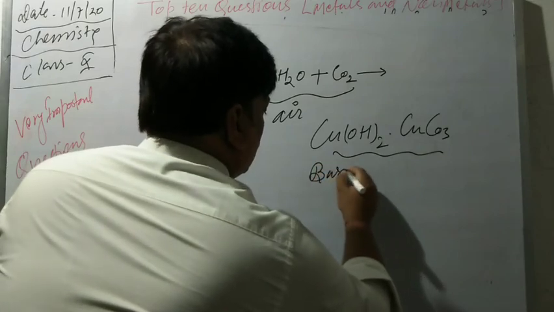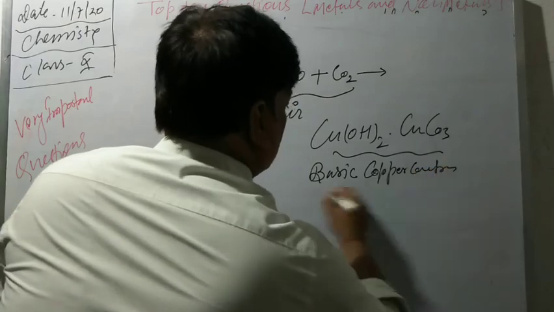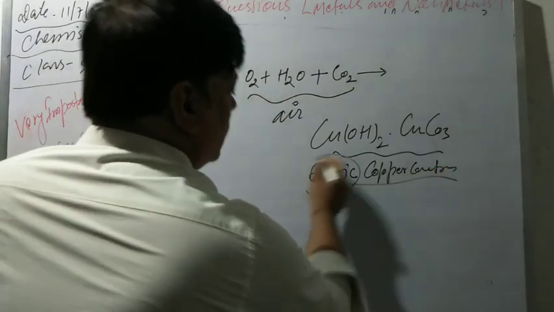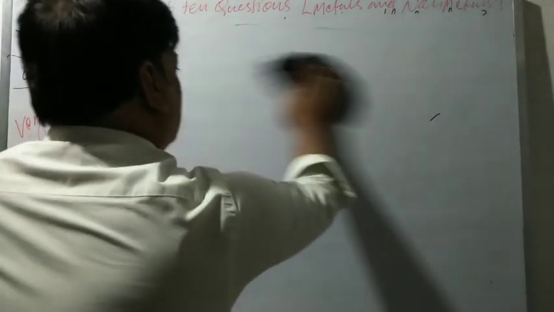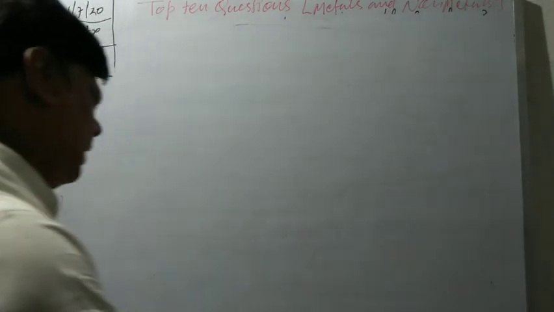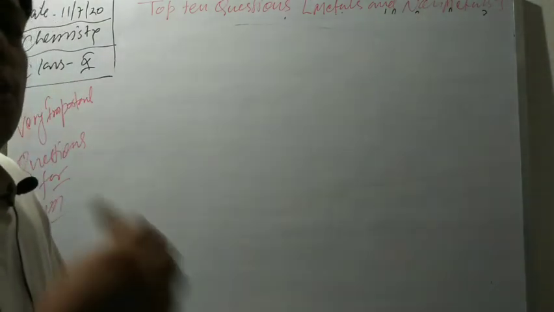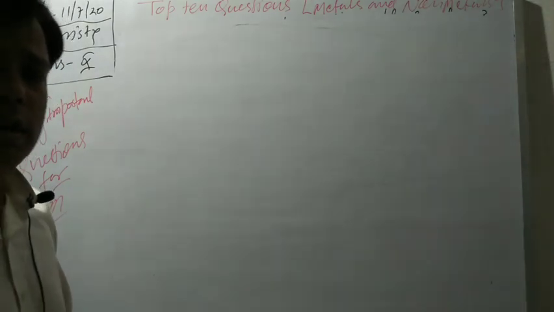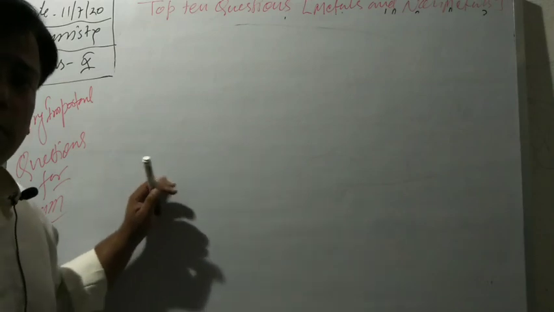Why is it called basic copper carbonate? Because they are alkaline in nature, they are basic in nature. So these are some important questions from metals and non-metals for your exam point of view. We have a lot of questions in exceptions, like why we keep sodium in kerosene oil. Okay, so these are the important questions for your exam point of view.